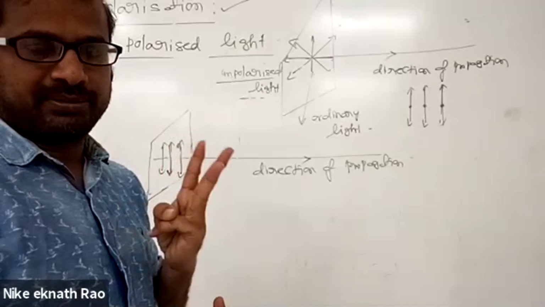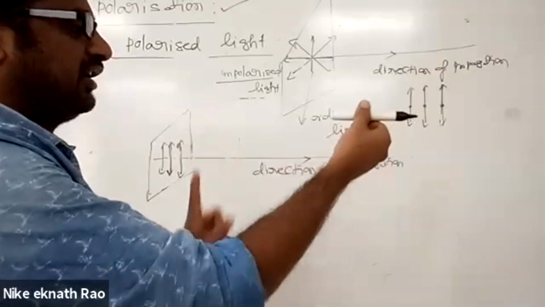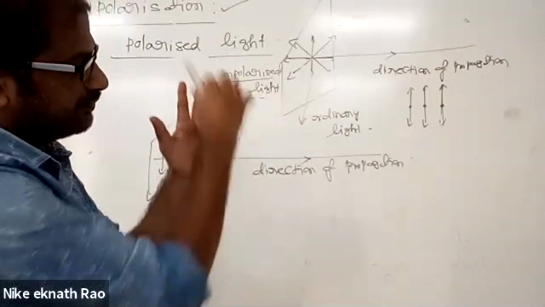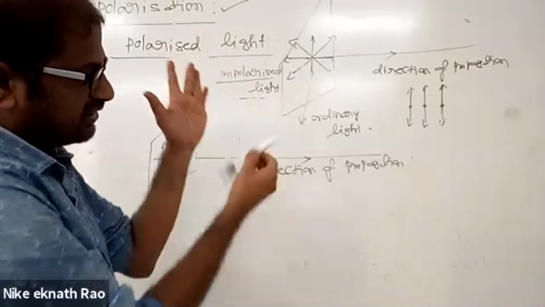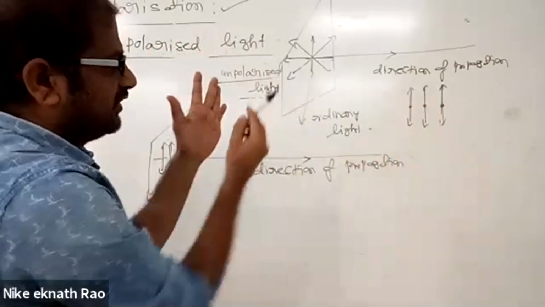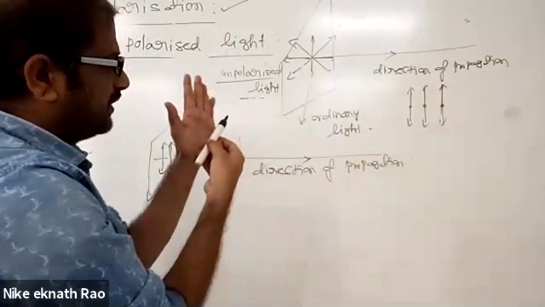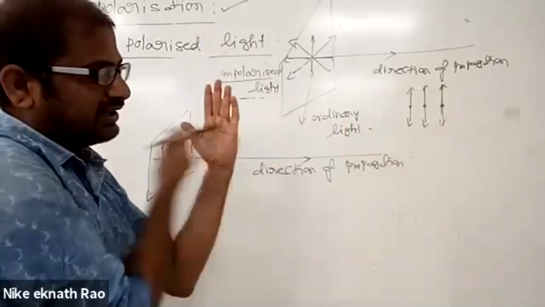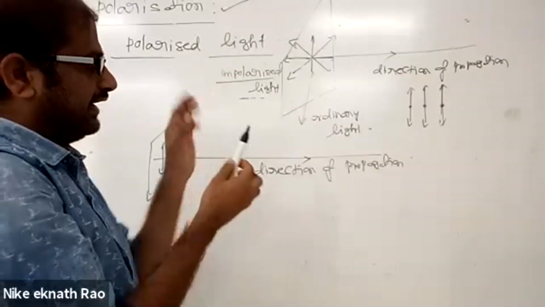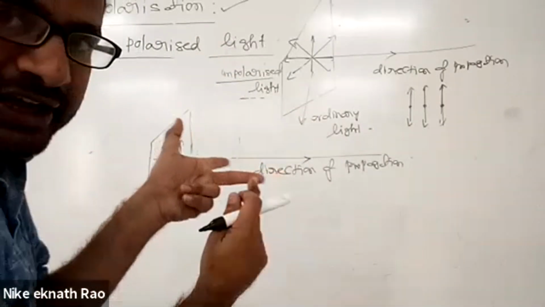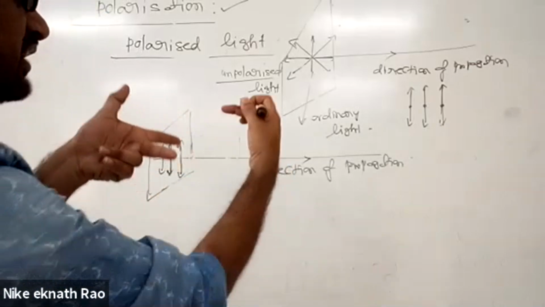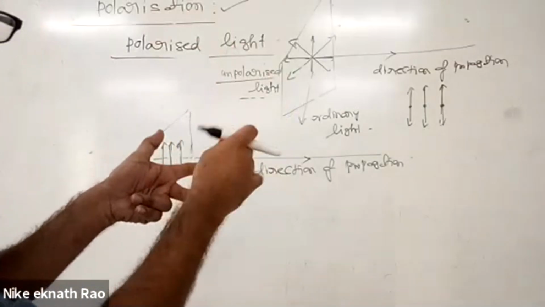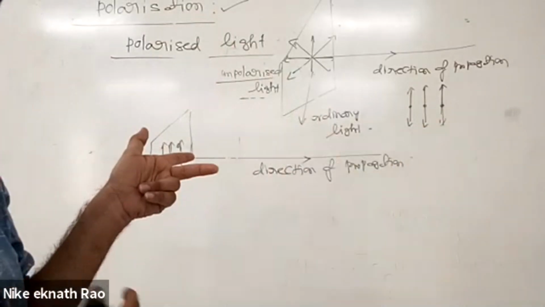If the direction of propagation is the Z direction, the electric field vector may oscillate in the X or Y direction, in any direction in these two planes, but it must be perpendicular to the direction of propagation.